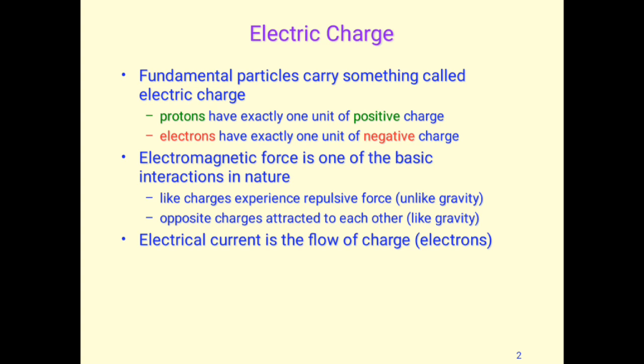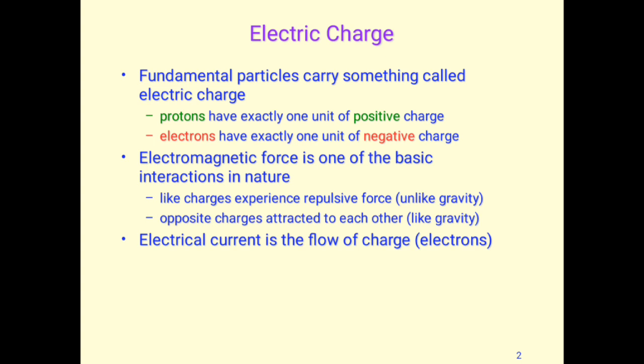Based on the charges, we define the electromagnetic force, which is a very basic interaction in nature. It is similar to gravity. Like charges experience a repulsive force, unlike gravity, but opposite charges attract each other, which also happens in gravity. In gravity we always have attraction, but there isn't any repulsive force.